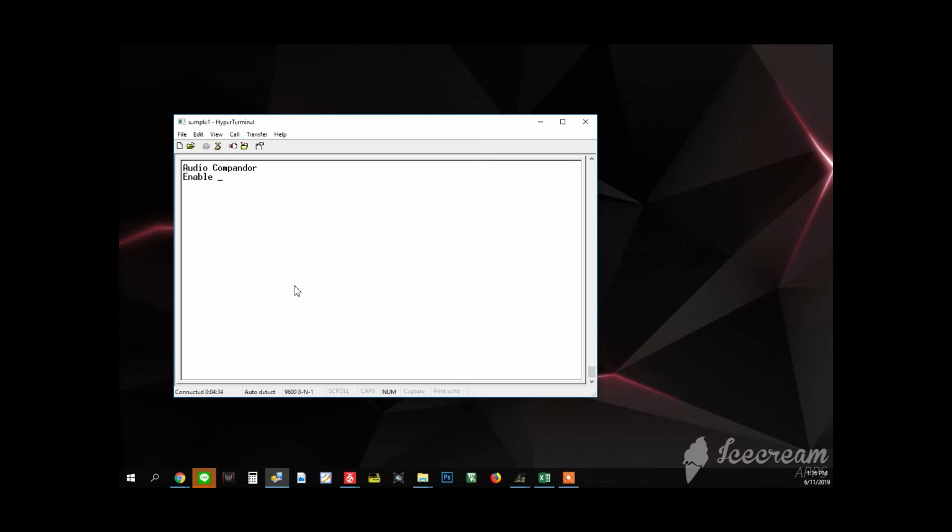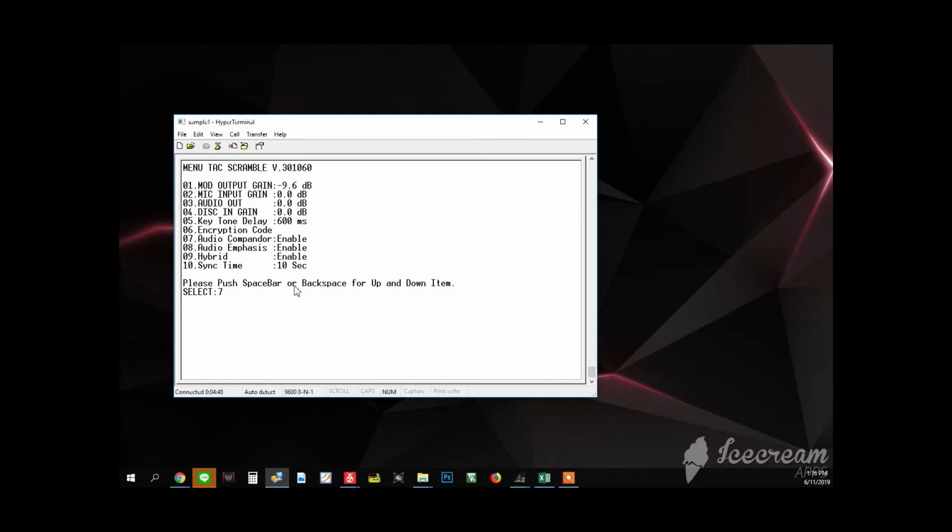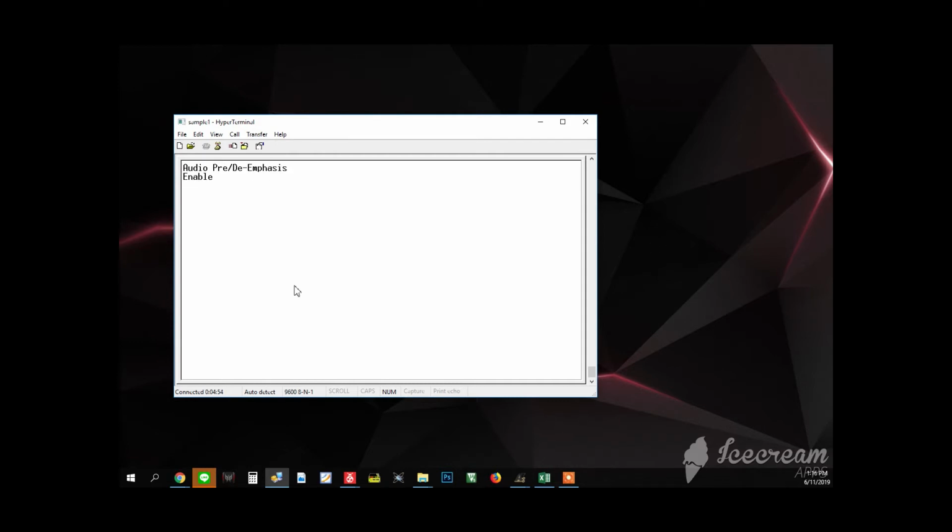Audio compander is for limiting voice. For this one, by default we're going to set enable, and after that press enter to save it. And item 8, press enter. Audio pre-emphasis.